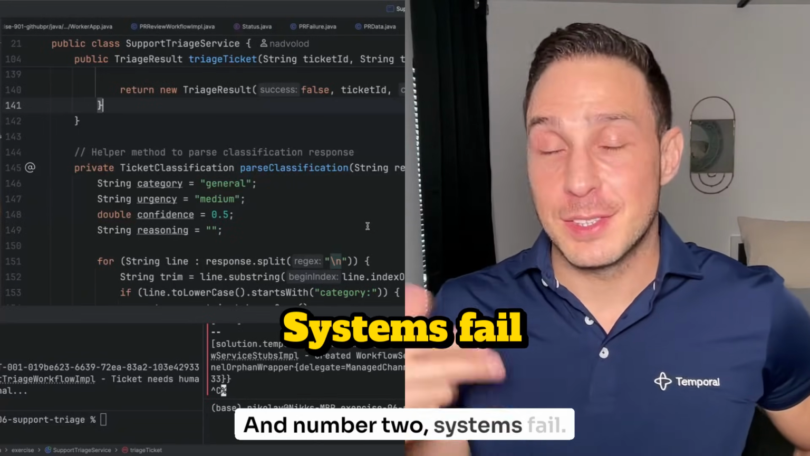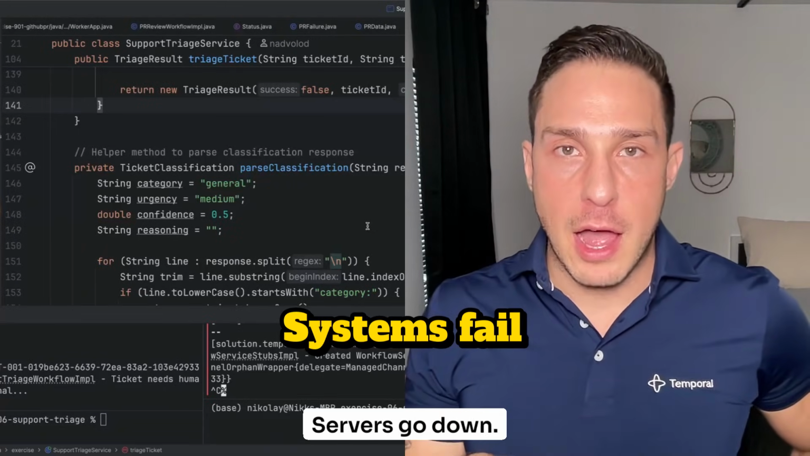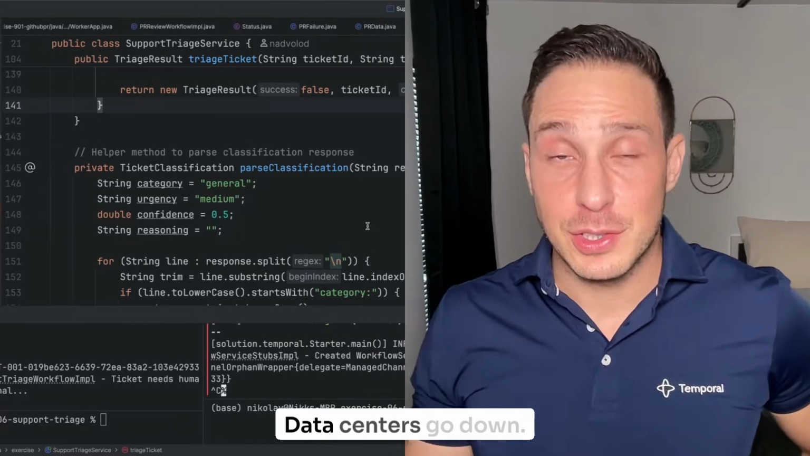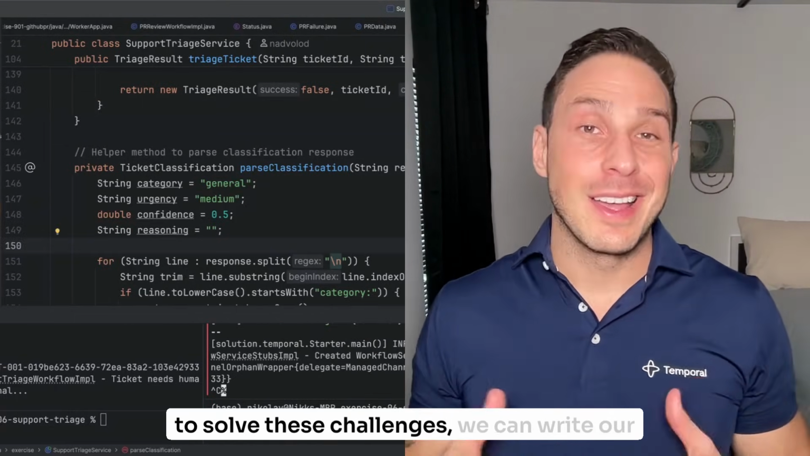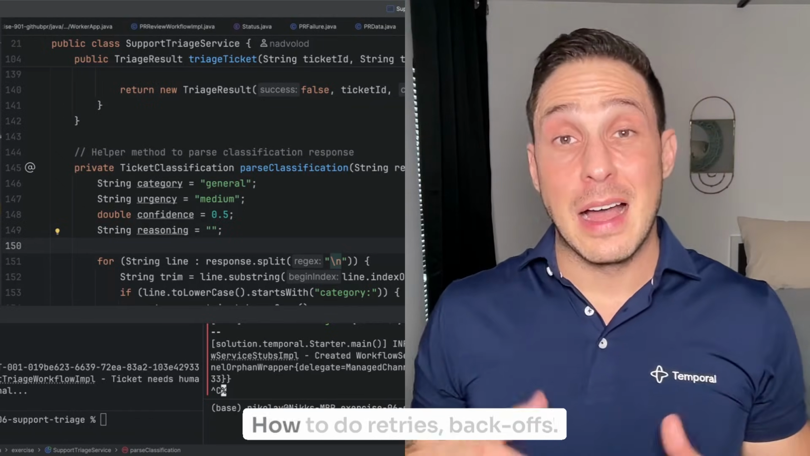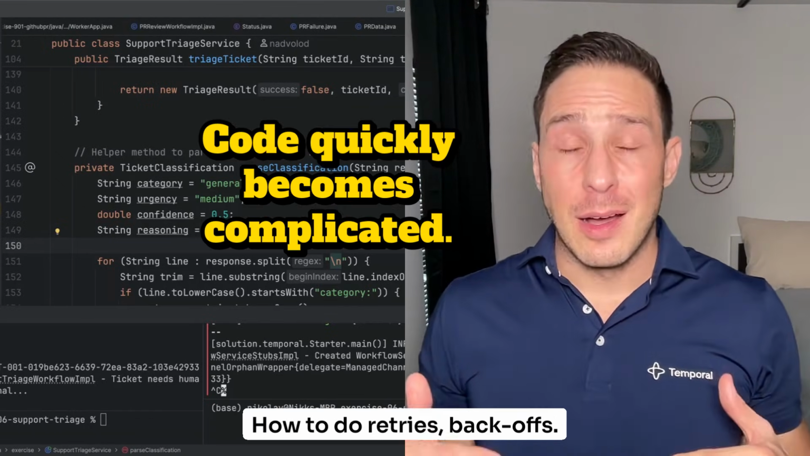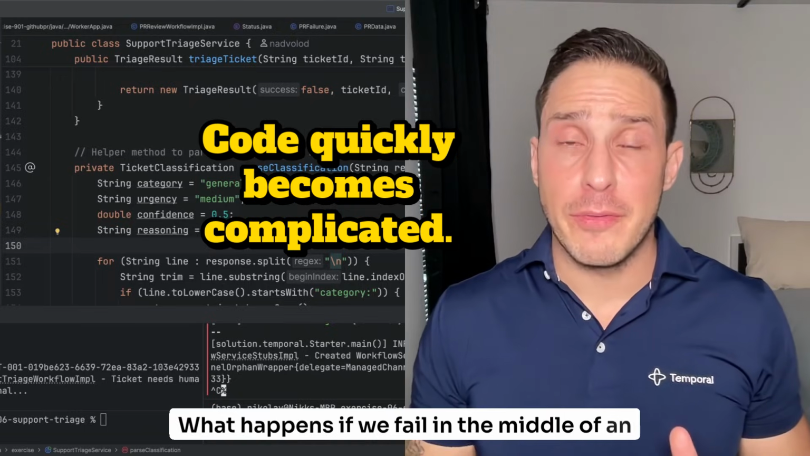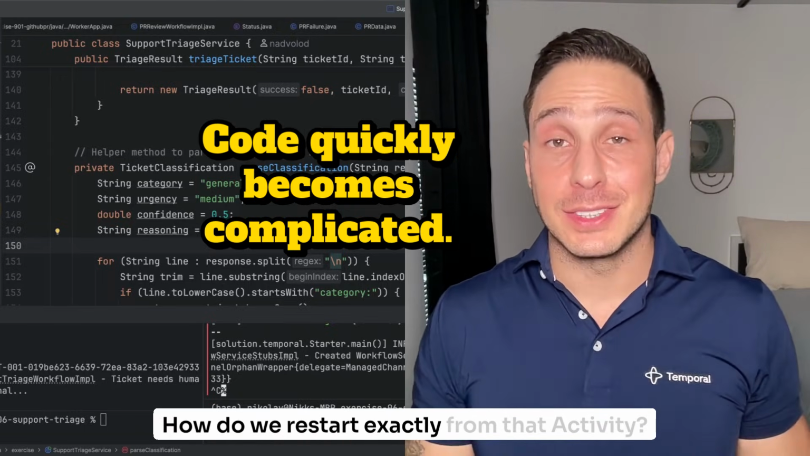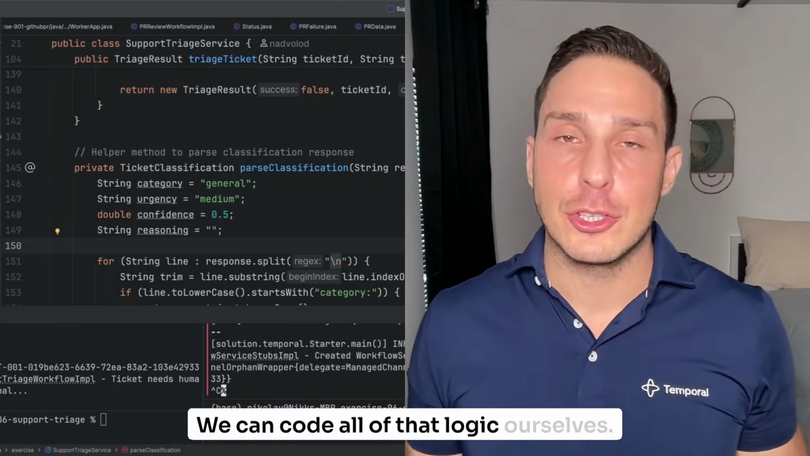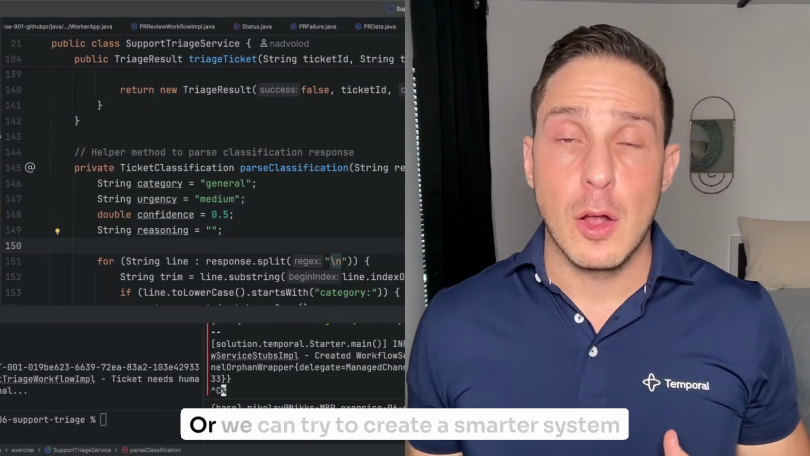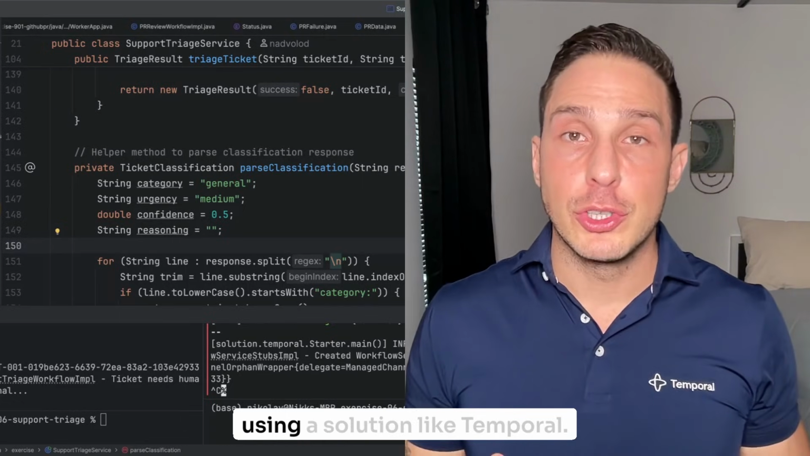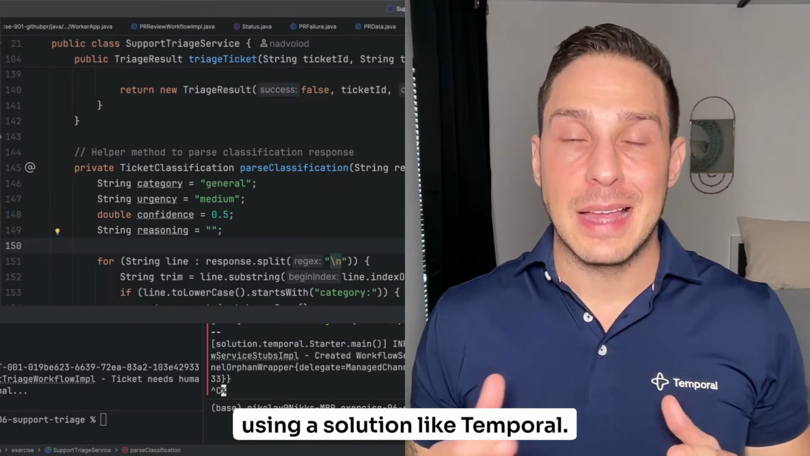And number 2, systems fail. Servers go down, networks have glitches, data centers go down, and of course, it'll all happen on a Tuesday. To solve these challenges, we can write our own code to figure out how to do retries, backoffs, what happens if we fail in the middle of an activity, how do we restart exactly from that activity? We can code all of that logic ourselves. It'll probably be a lot of code, a lot of complication. Or we can try to create a smarter system using a solution like Temporal. Let me show you exactly what I mean.